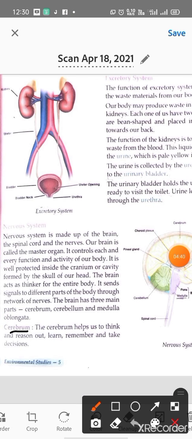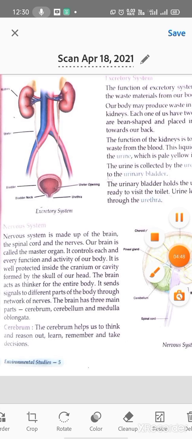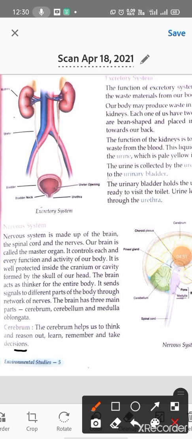First one is cerebrum. The cerebrum helps us to think and reason out, learn, remember and take decisions. Cerebrum helps us to think what to do, what not, and reason out why we have to do things, learn the things, remember the things, and take decisions. सेरेब्रम क्या करता है? हमें सोचने की क्षमता देता है, रीज़न निकालने की क्षमता देता है, हम कोई भी चीज़ लर्न कर सकते हैं, याद कर सकते हैं, और डिसीजन ले सकते हैं सेरेब्रम के थ्रू.